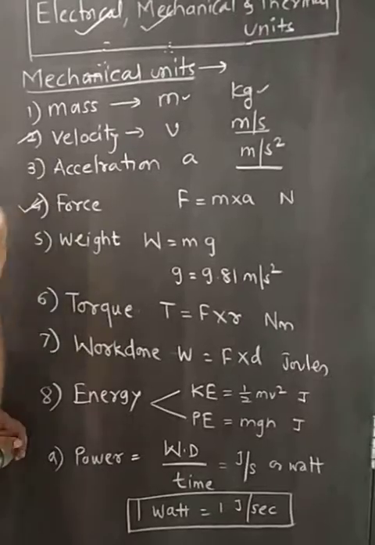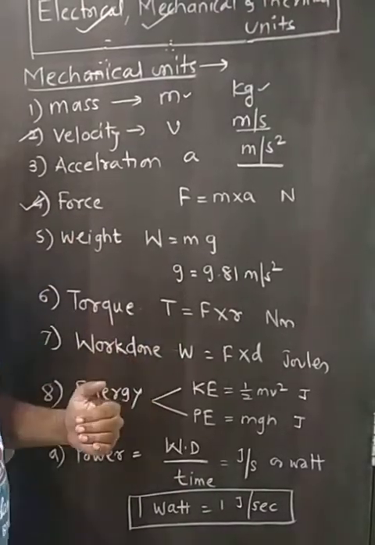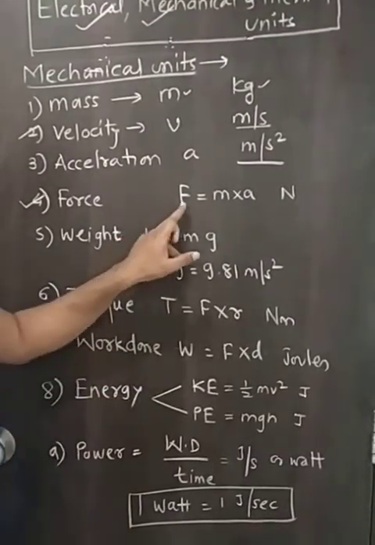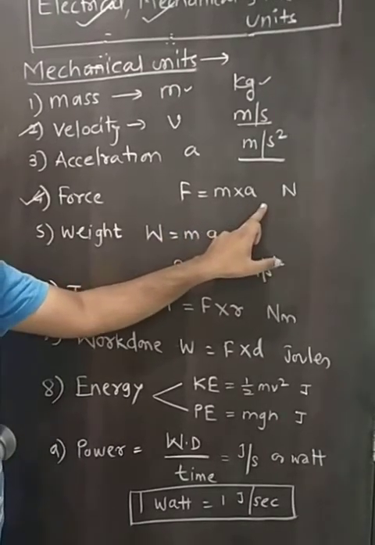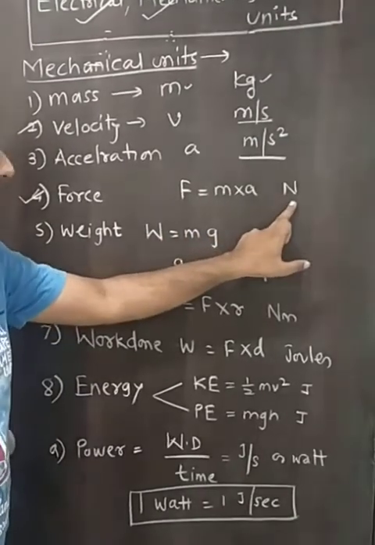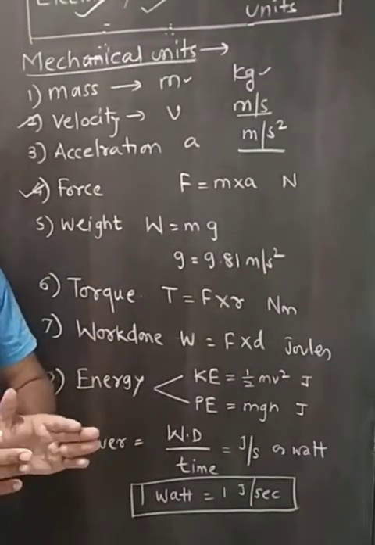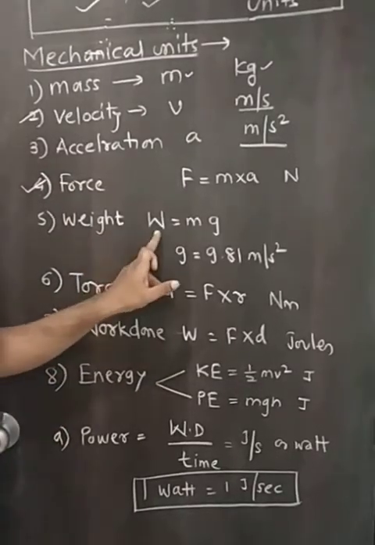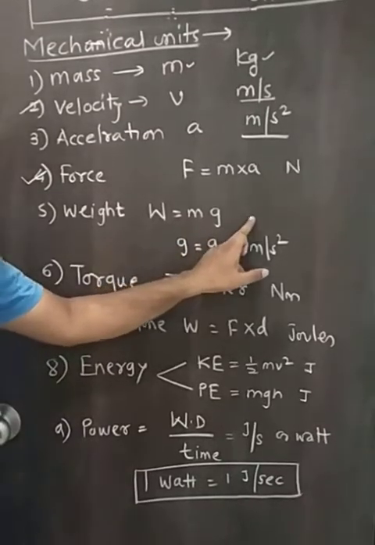Then force. The amount of push or pull which causes the body to move from its mean position is nothing but force, and force is nothing but mass into acceleration. It is measured in Newton. Then weight. The amount of force exerted by earth on a body is nothing but weight, denoted by W, and W is equal to mass into gravitational acceleration.